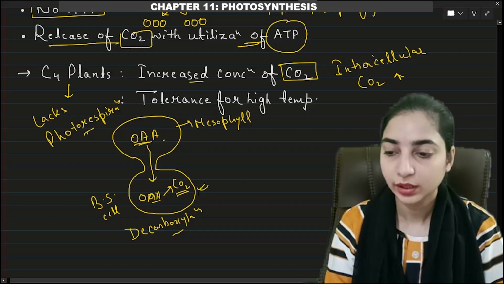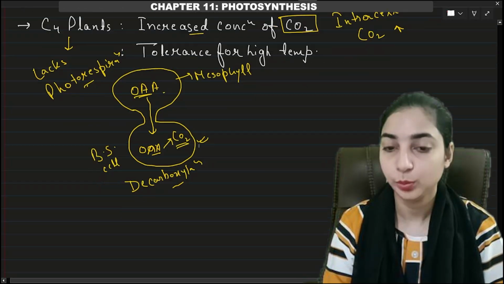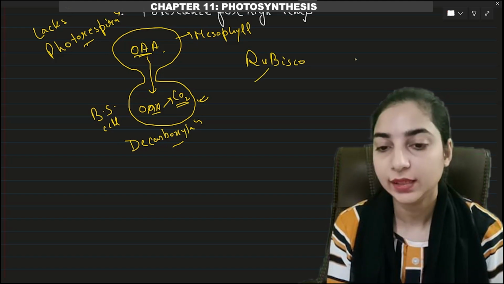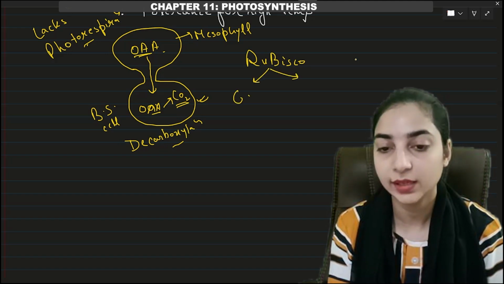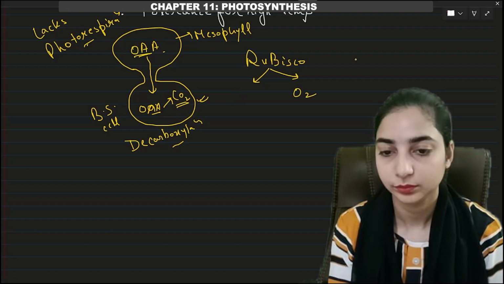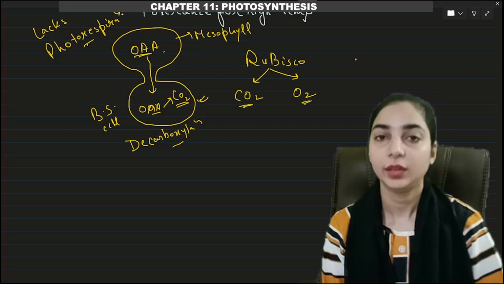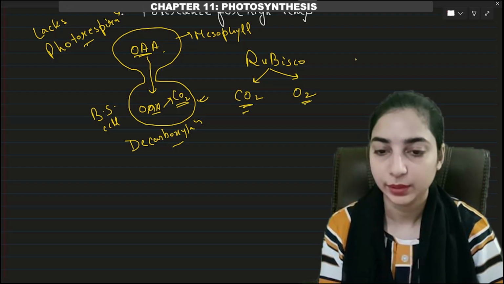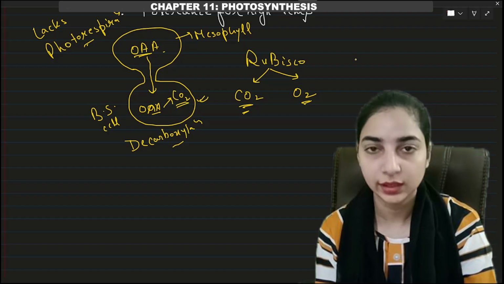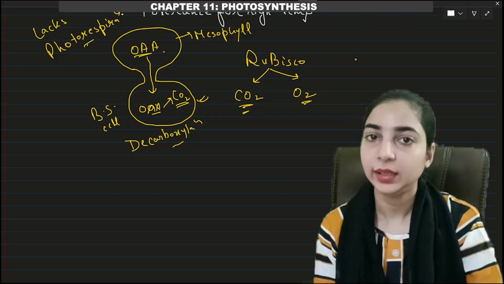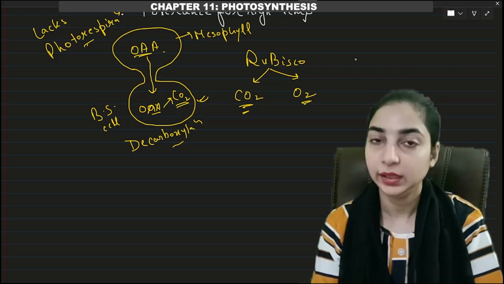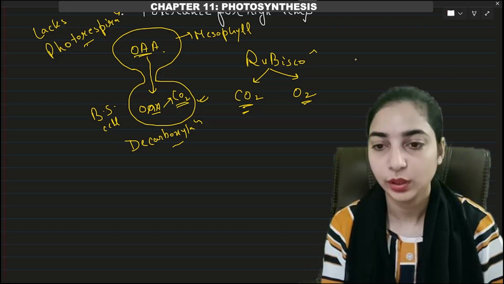Okay. Now here we should know one fact about the Rubisco enzyme. We know that it has an affinity for carbon dioxide as well as oxygen. It can bind with carbon dioxide as well as oxygen. Right, but it has a higher affinity for carbon dioxide. Suppose the concentration of carbon dioxide is more, then it will bind with carbon dioxide. If the concentration of oxygen is more, then it will bind with oxygen. But what will happen if the concentration of carbon dioxide and oxygen both are equal? In that case, it will bind with carbon dioxide. So it has high affinity